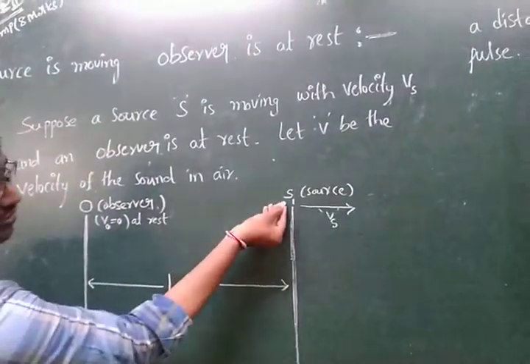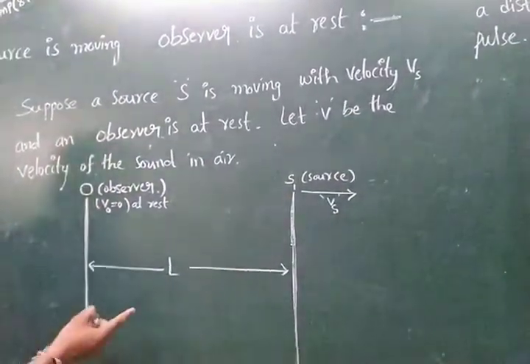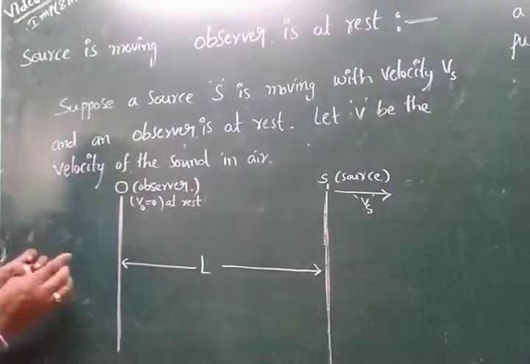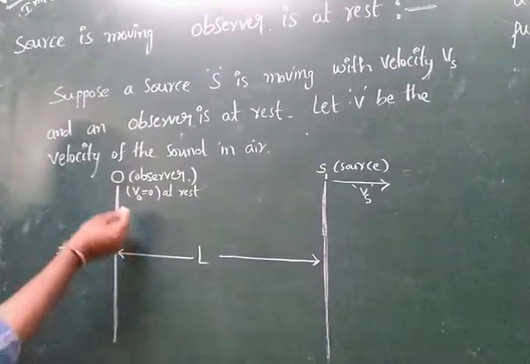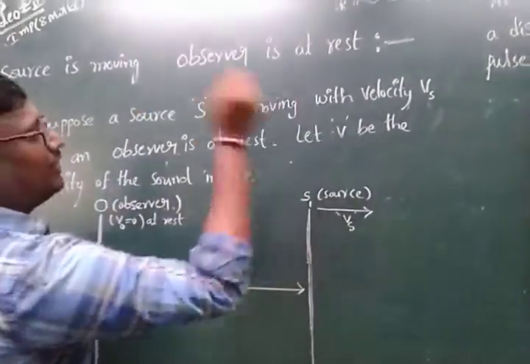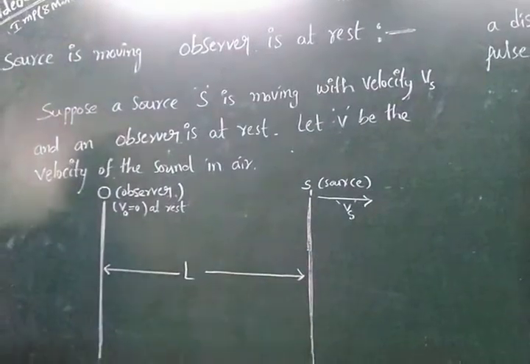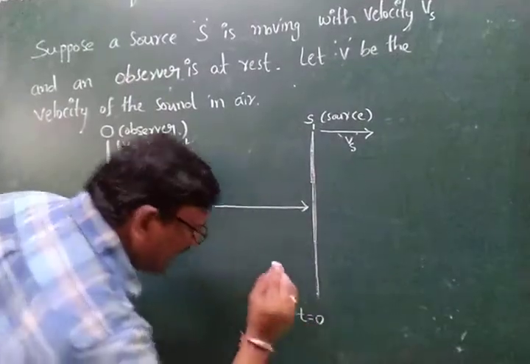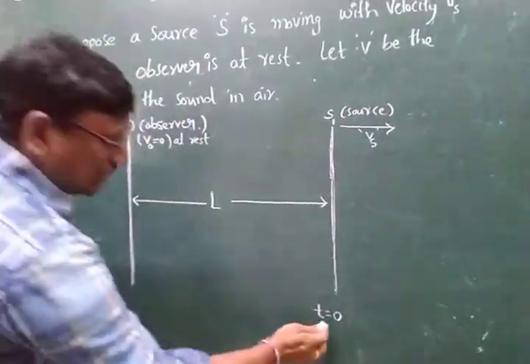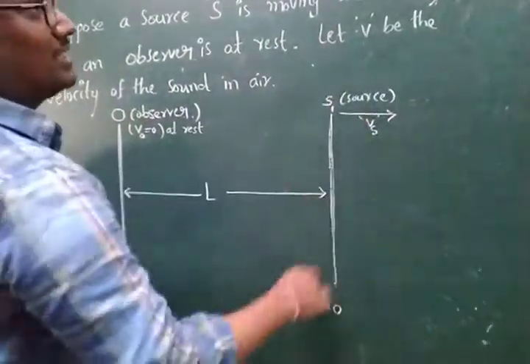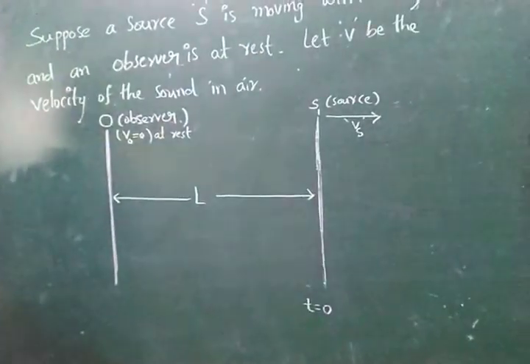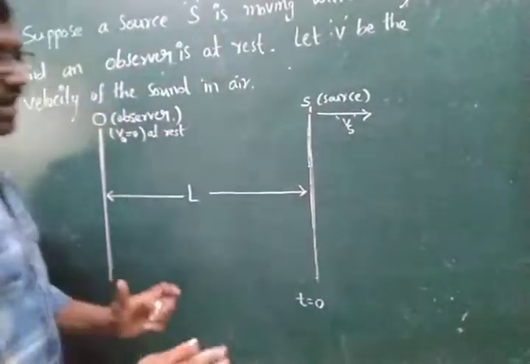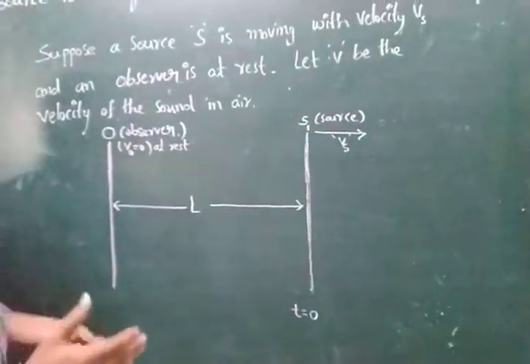When the source produces a sound, the observer listens to it. The velocity of that sound is denoted by V. Let at time t equal to 0, the source be at S1. The time t equal to 0 is the starting position.